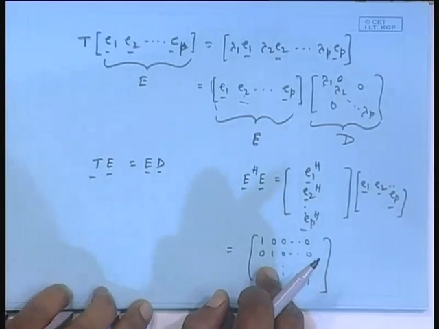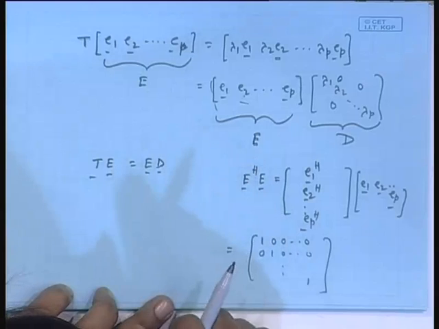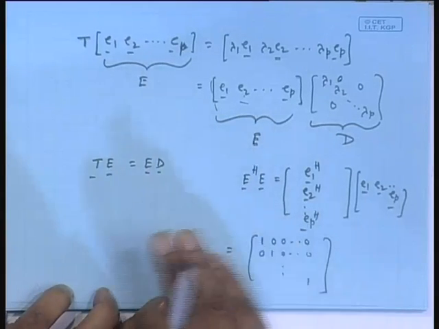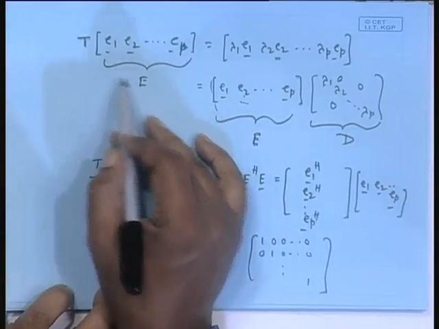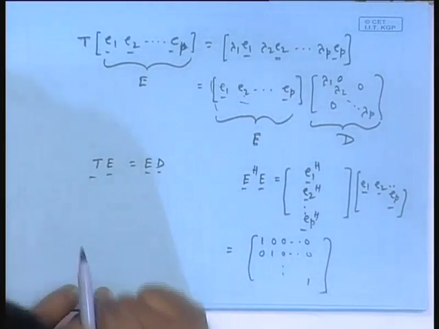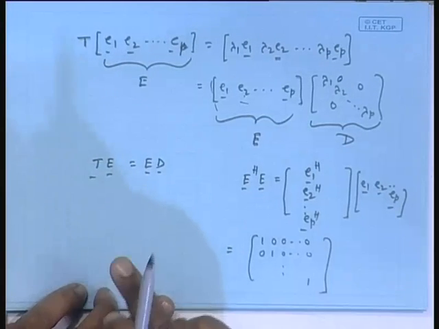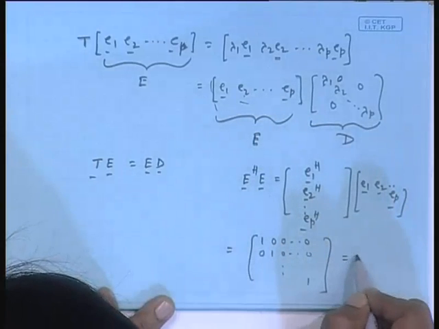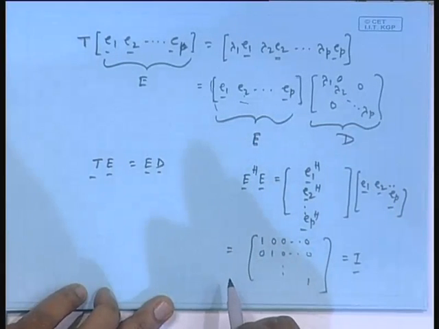Any matrix has to be a square matrix, because otherwise this product cannot take place. Any matrix may not be Hermitian, because E is not a Hermitian matrix. Here the E is not a Hermitian matrix. Any matrix, say E, if it satisfies the property that E Hermitian E is identity, then this matrix is called a unitary matrix.